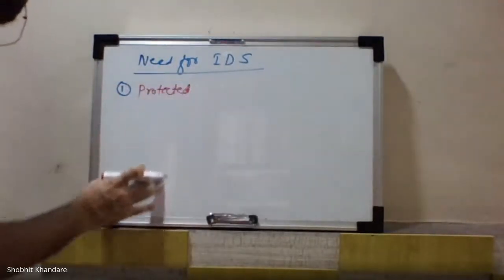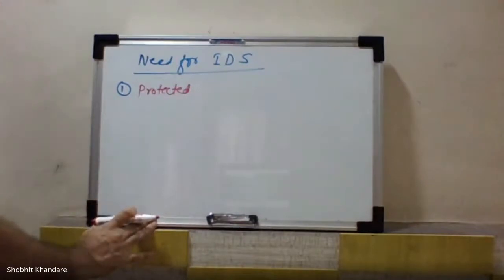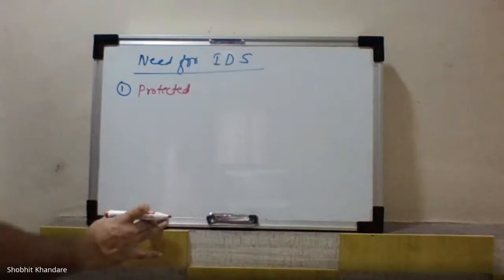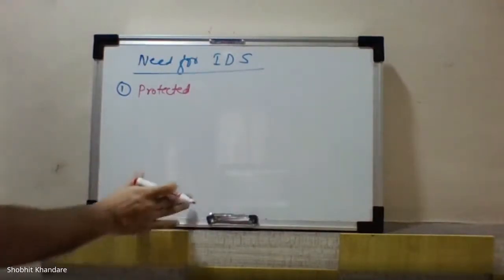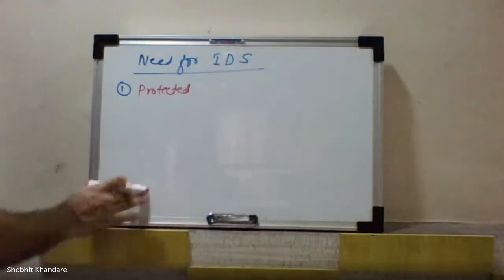So these are the notes from William Stallings, from that book. Okay, so we need to see this in somewhat detail. What are the needs for these IDS? So these are the notes taken from William Stallings. You can just refer to that note.